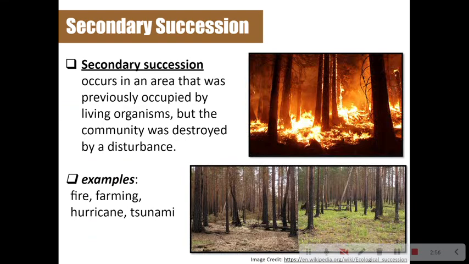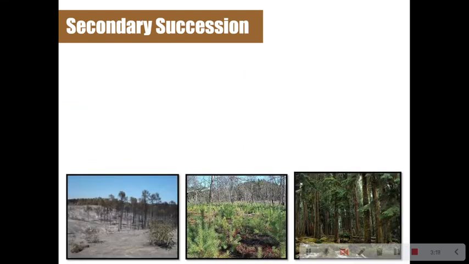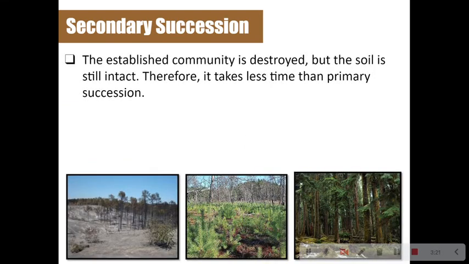Next we have secondary succession. This occurs in an area that was previously occupied by living organisms, but the community was destroyed by a disturbance. Examples of a disturbance can be a fire, farming, hurricane, tsunami, anything that is taking away from the living things in that environment. So the established community is destroyed, but the soil is still intact. Therefore, it'll take less time than primary succession will.